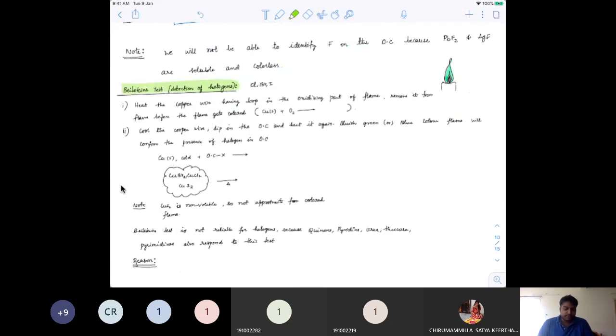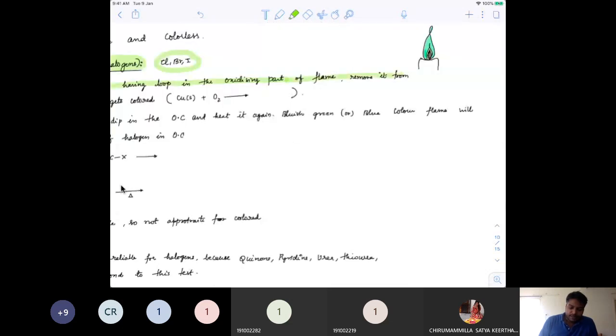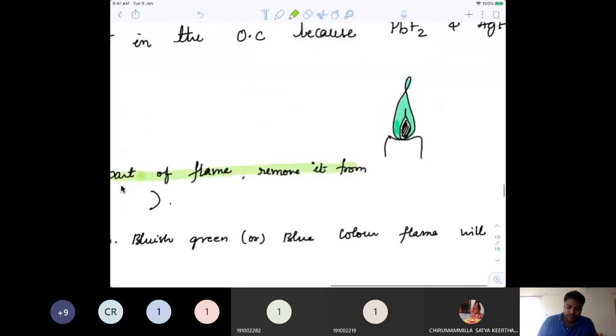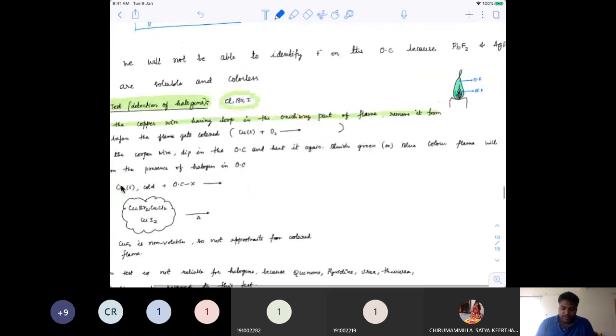See, another test is the Beilstein test for detection of halogens. Again, this is exclusively for chlorine, bromine, and iodine. In exams, mostly it is asked for chlorine. Most of the time, I have seen this asked for chlorine. First, we heat a copper wire having a loop in the oxidizing part of the flame. So usually when it comes to a Bunsen flame, this lower part is a reducing flame and the part above is an oxidizing flame. So you put this copper in the oxidizing flame.